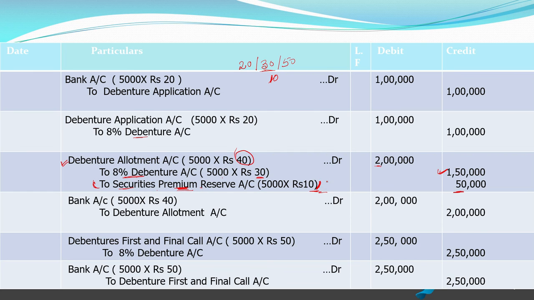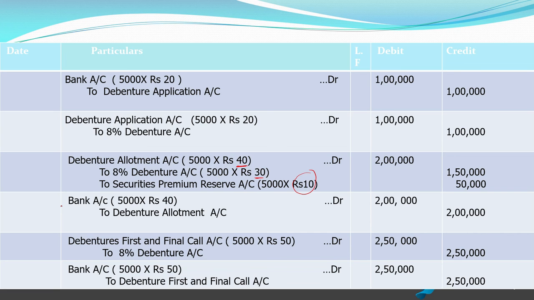As you know, all the incomes and gains need to be credited. So securities premium reserve will be credited. Here you have to remember that debenture allotment money will be made due for 40 rupees. Why? Because this 40 rupees also includes the amount of premium, that is rupees 10. So 30 plus 10, that is 40 rupees will be written with the allotment amount, and for debenture account it will only be rupees 30. There is no difference. Same way as you were doing issue of shares, same entries will be passed for debentures also.